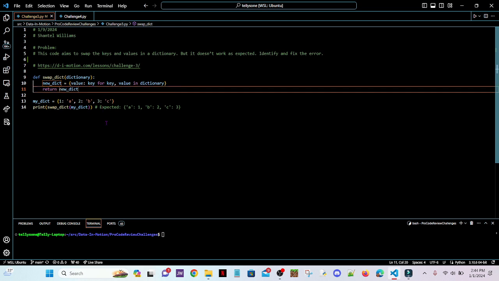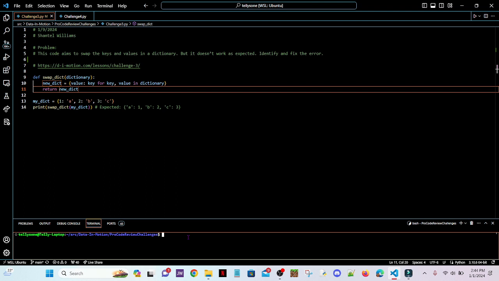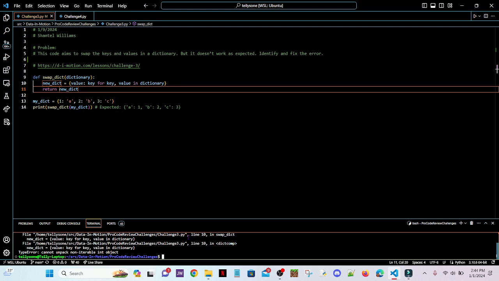So first things first, let's go ahead and run the code and see what the results are before we fix those errors. So down in the terminal, I'm just going to do that. And this is challenge 3. And we are getting an error. It says cannot unpack non-iterable int object. Okay, so they don't like the line where we are trying to swap those keys in the new dictionary. Go ahead and pause the video here and see if you can figure out where that error is coming from.